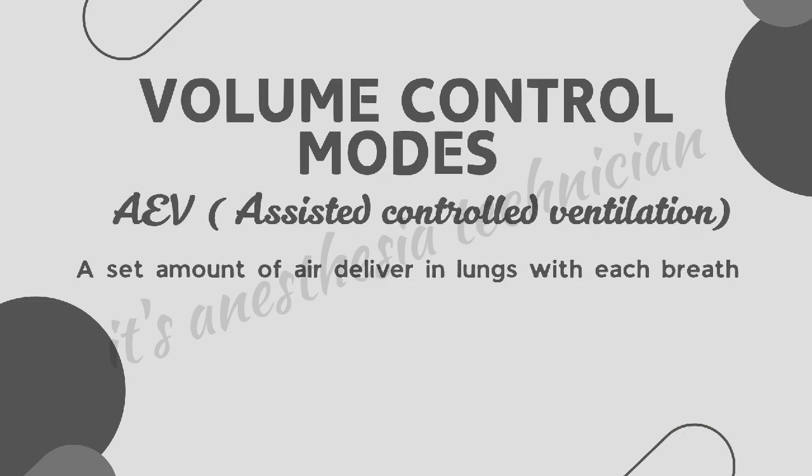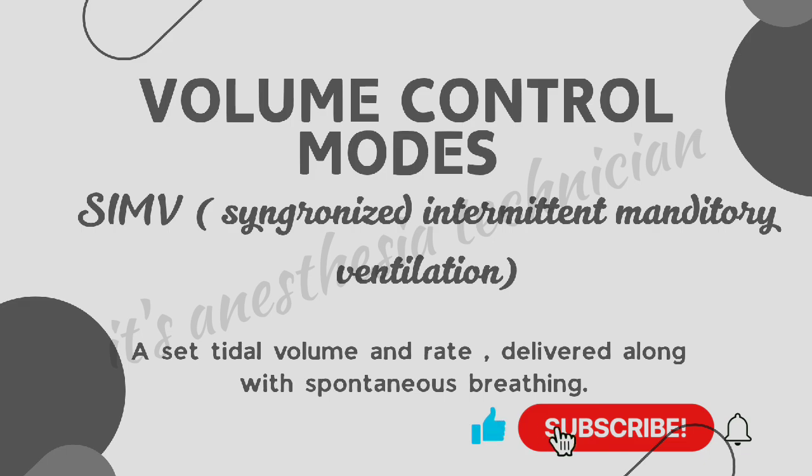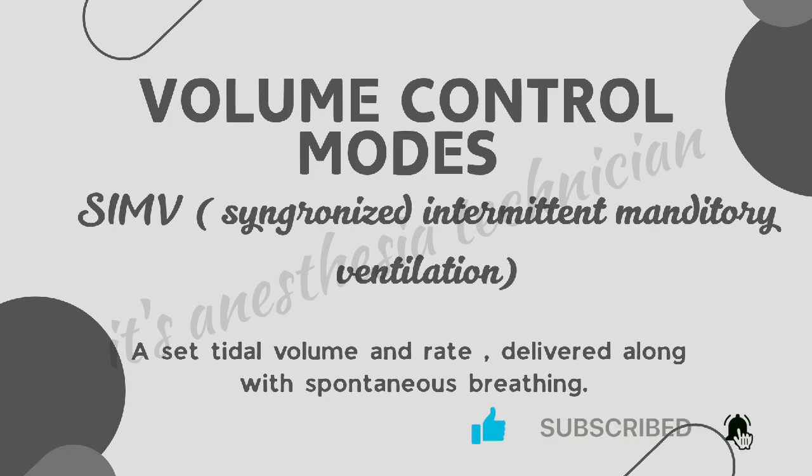The next mode is ACV, assist controlled ventilation. It delivers a set amount of air into the lungs with each breath. Then SIMV mode, synchronized intermittent mandatory ventilation: a set tidal volume and rate delivered along with spontaneous breathing. These are included in volume control ventilation.